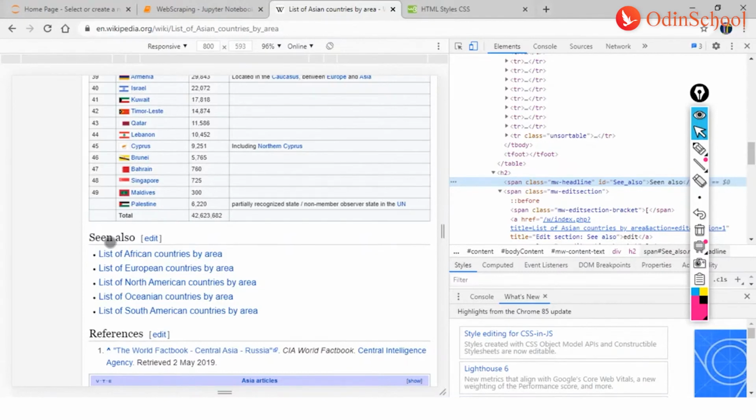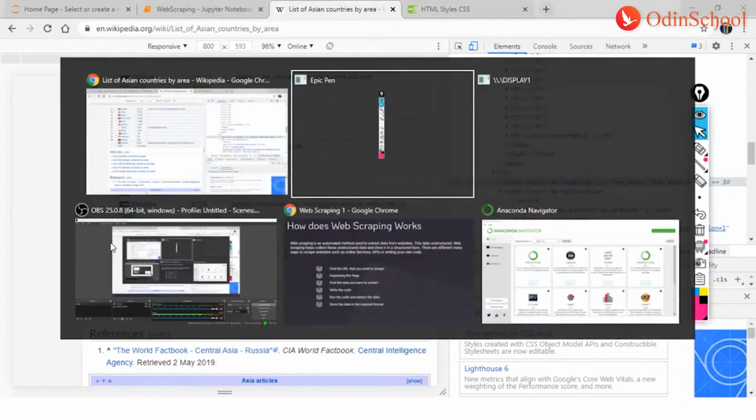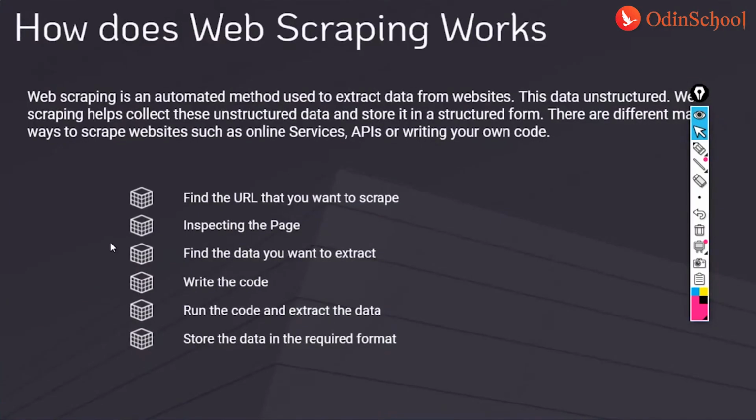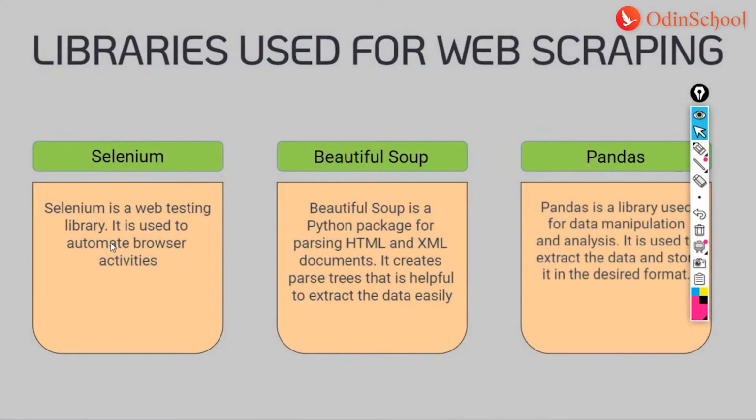So I hope you have understood how do we inspect a website. What are the different facets of inspecting a website? And when we are inspecting a website, what are all the different tags that are important for us? I hope all of these points are understood by us. And if there are any queries that you have, guys, I'm pretty sure by now you all know where to hit up your queries. And please do that, right?